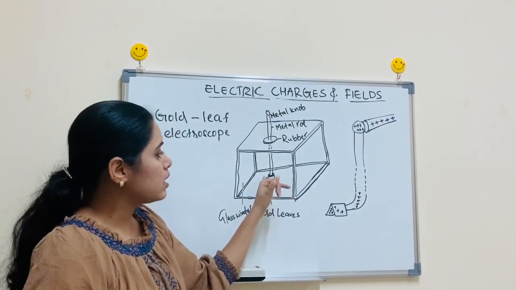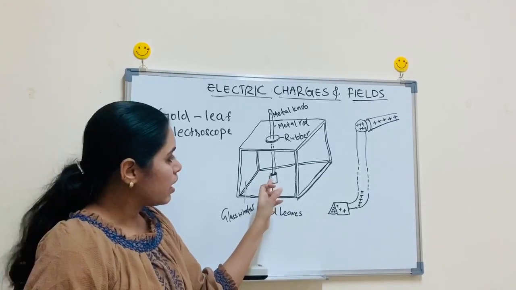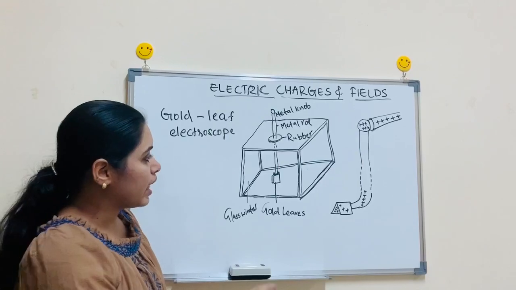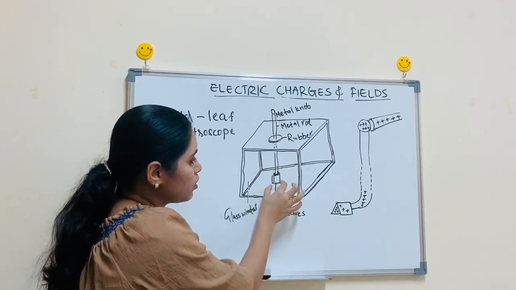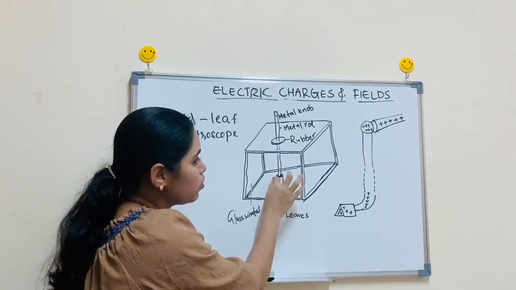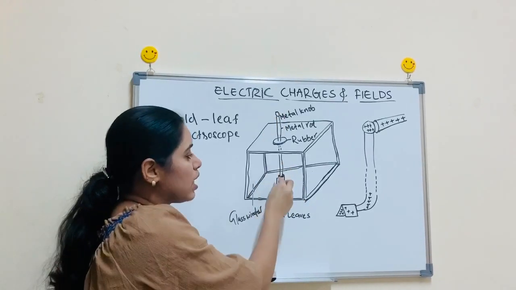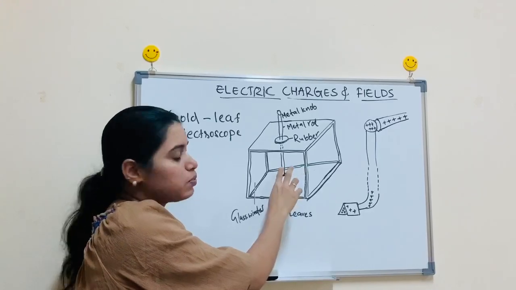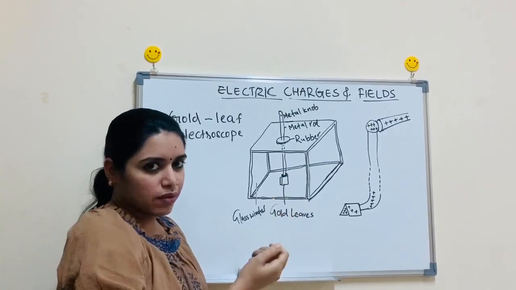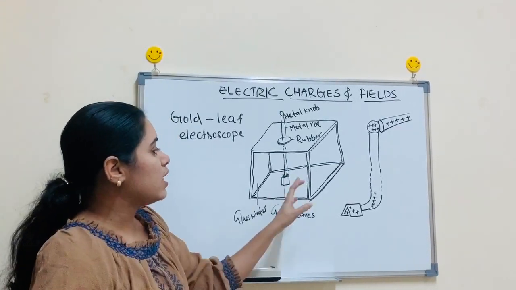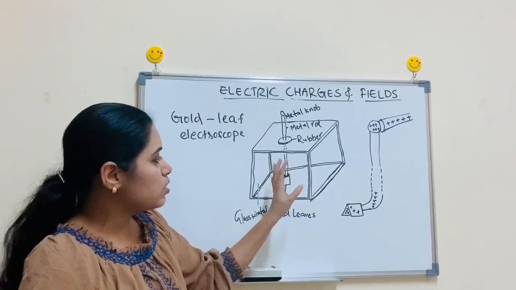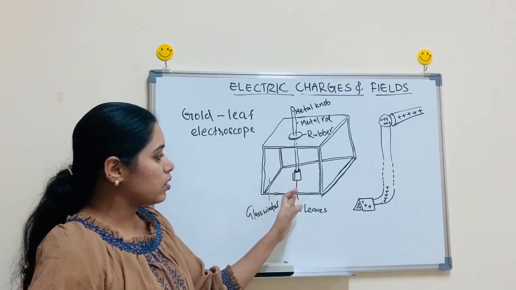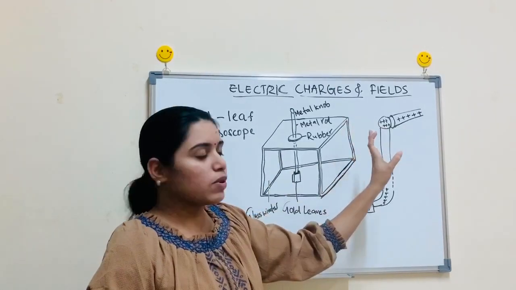Here you can see there are two gold leaves. The picture is actually not very clear. You can refer to your textbook. Okay. Here, when this charge comes to the gold leaves, there are two leaves, so the same kind of charge is entering. That is, if it is positive, both leaves get positively charged, and we know that they will repel each other. So by looking at the divergence of these gold leaves, we can predict whether a charge is present here or not.